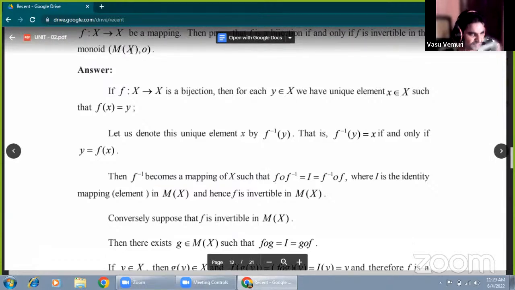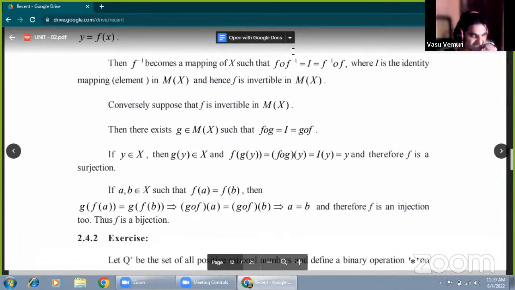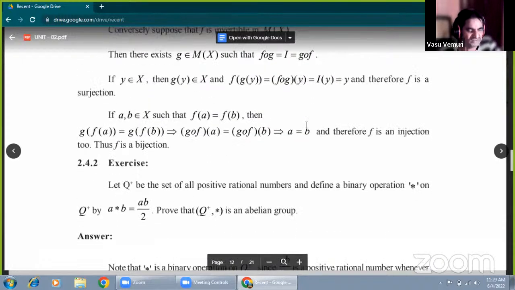Now, given the function is a monoid, only the inverse condition must be satisfied. That is called a group. The inverse of f is denoted by G. Therefore, f circle G equals G circle f equals I, since G equals f inverse.